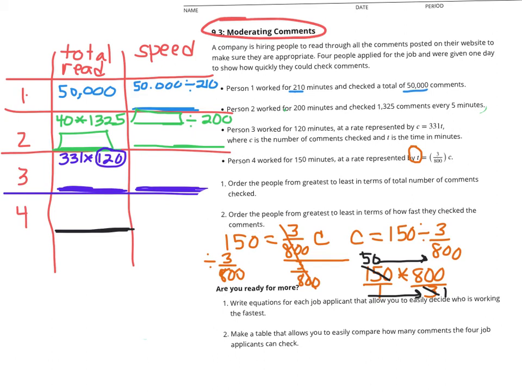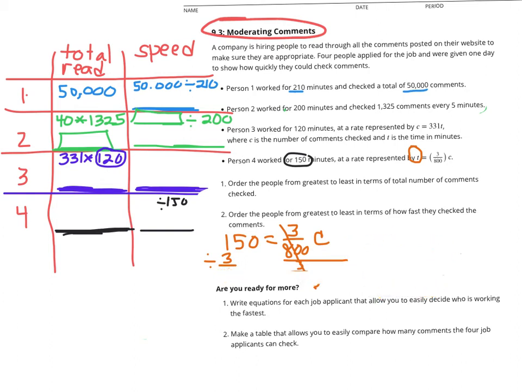And then that number, person 4 worked for 150 minutes, so whatever that number was, divided by 150 would give us the number of comments per minute, the speed. All right, that was a lot of work. That was a really good question. I like that question a lot. I would like to be in class discussing it with you, but we can't do that this year.